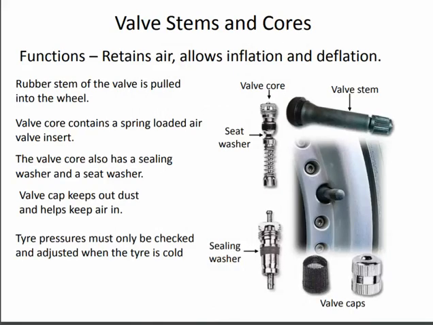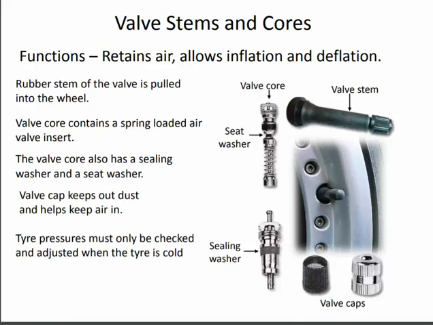Next we have valve stem and cores. This is a very essential part for the tires, as it allows us to enter or release air from the tire. The function is to retain air and allow inflation and deflation. It is a rubber stem of the valve and is pulled into the wheel.